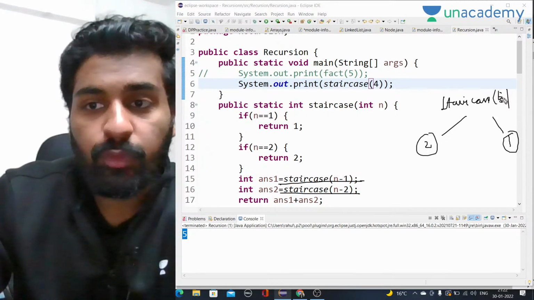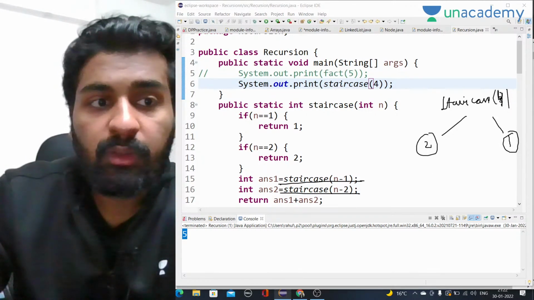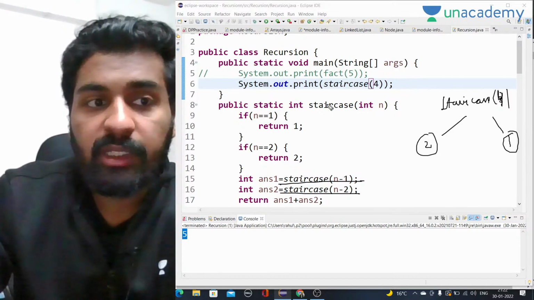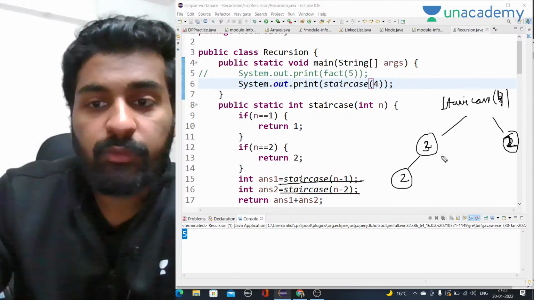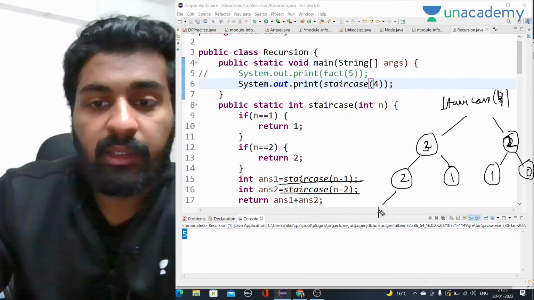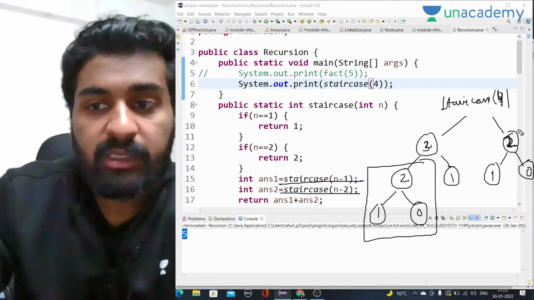Or let's say for 4, if we are calling for staircase of 4, it will call for staircase of 3 and staircase of 2. Now for 3, it will call for staircase of 2 and staircase of 1. Here as well it will call for 1 and 0, right? And here 1 and 0. So here you can see again that 2 is repeating.